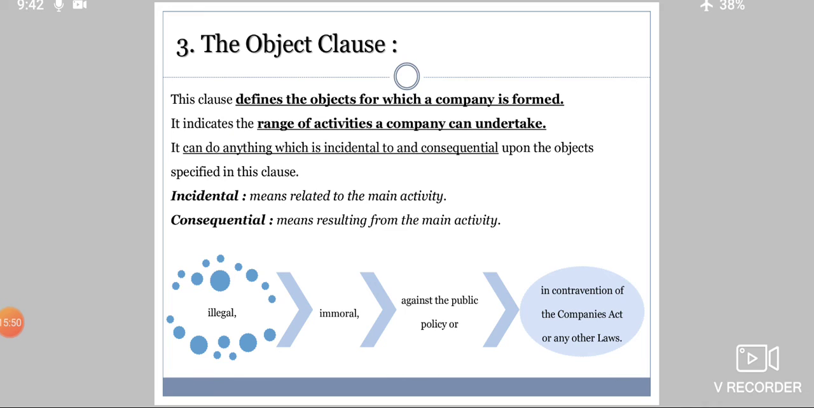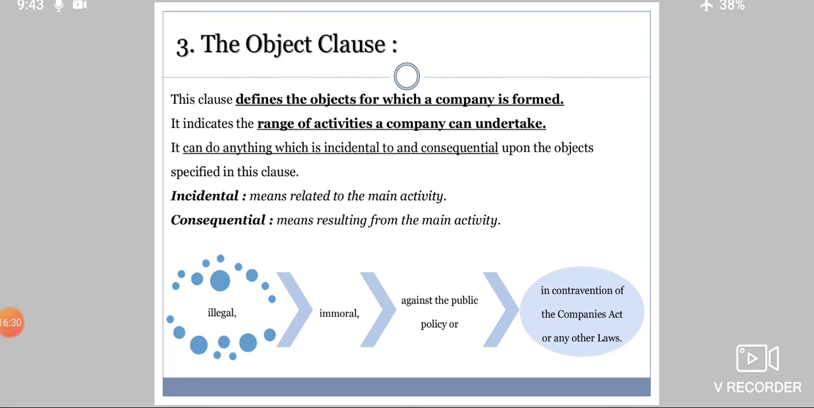Coming to the third clause, the object clause. What is the object? See, this clause defines the objects for which a company is formed, why the company is formed, what work the company is supposed to do. It indicates the range of activities a company can undertake. See, it can do anything which is incidental to and consequential upon the objects specified in this clause. See, incidental means related to the main activity.